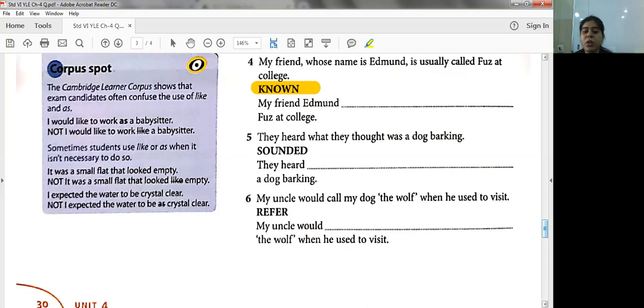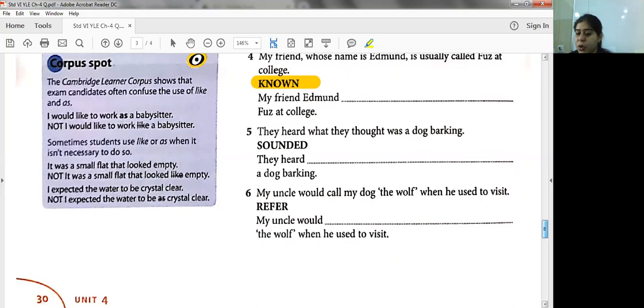Next, my uncle would call my dog the wolf when he used to visit. So, second part of the sentence, my uncle would dash the wolf when he used to visit. So, my uncle would refer to my dog as, okay, my uncle would refer to my dog as the wolf when he used to visit.